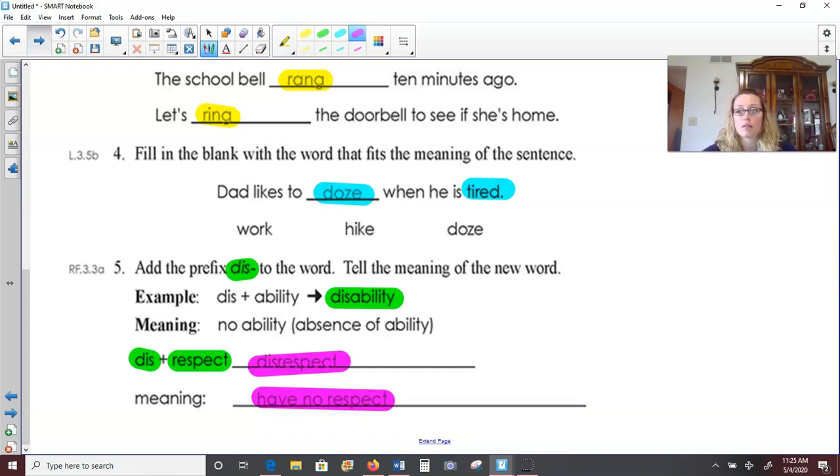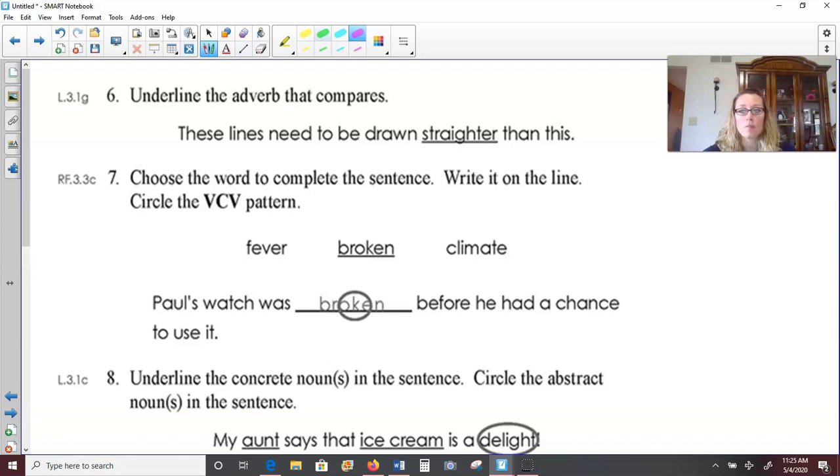All right, last page here for the week, number 6, underline the adverb that compares. These lines need to be drawn straighter than this. How do the lines need to be drawn? Straighter. Remember, adverbs describe the action, the verb, and our verb is drawn, and straighter tells us how they need to be drawn.